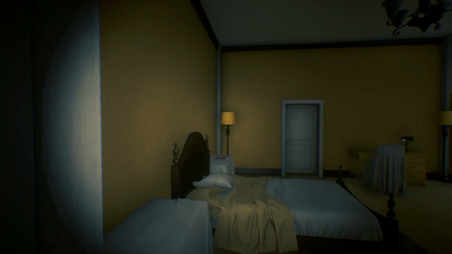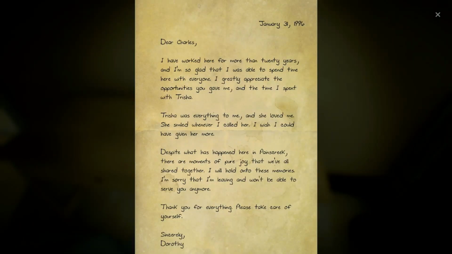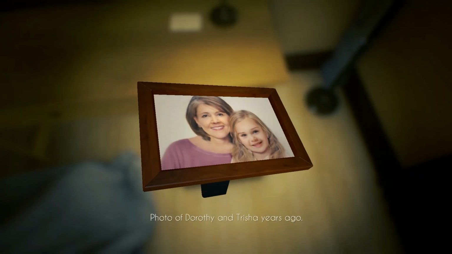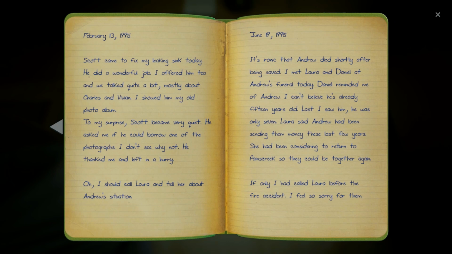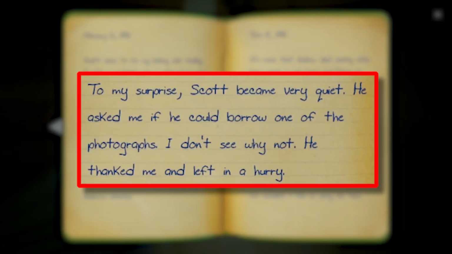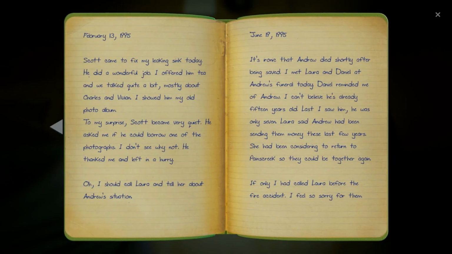Aha! Within the nanny room, also known as Dorothy's room, we find a photo, a letter, and 2 diaries. The letter details Dorothy's resignation to the Roberts estate in 1996. The photo is of Dorothy and Trisha. The second diary in the dresser has one important page. Here we see Scott visiting Dorothy, and she shows him an old photo album. Quote, "To my surprise, Scott was very quiet. He asked me if he could borrow one of the photos. He thanked me and left." End quote. He clearly learned something in this photo. He figured something out. He was shocked or intrigued when he saw something, asked if he could see one of the photographs, and then he ran off in a hurry with it.